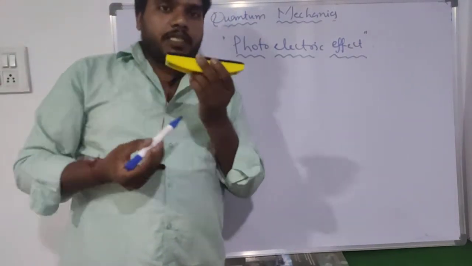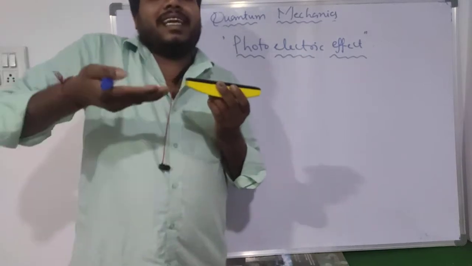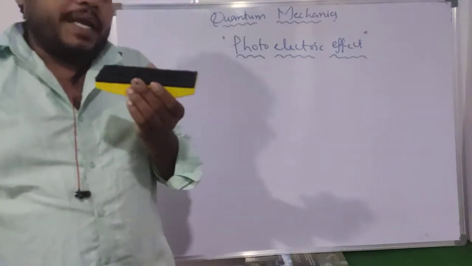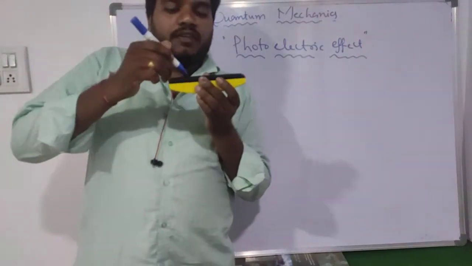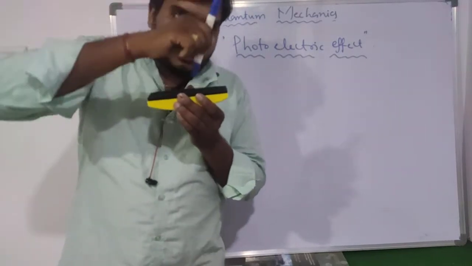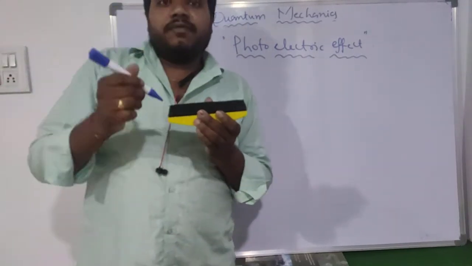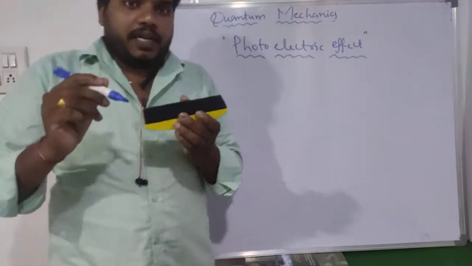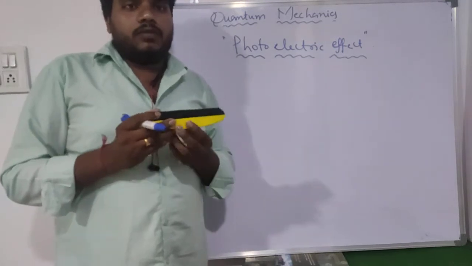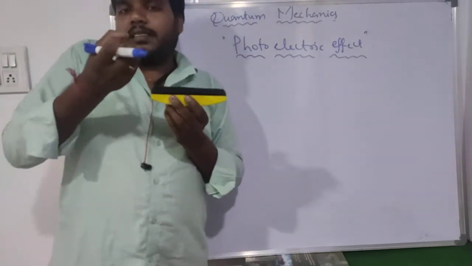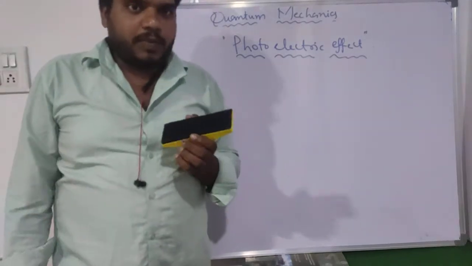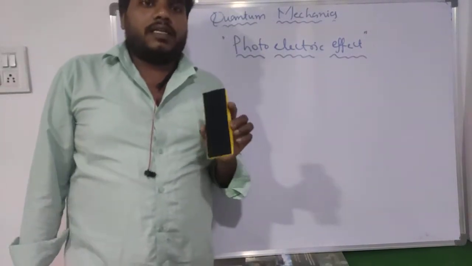So whenever the light is incident on this metal surface, the electrons present within this material get excited and are liberated from this photosensitive metal. This ejection or liberation of electrons from the photosensitive metal whenever light is incident is known as the photoelectric effect. The electrons get the energy from the incident light and are liberated from the photosensitive metal.